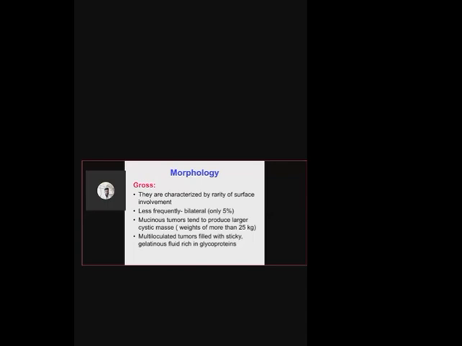So morphology, gross, what do you see? Again, you can see a cystic mass or cystic lesion, an ovarian cyst. The surface epithelium, the external surface, looks normal. There are usually no changes. It looks smooth, and the involvement is usually unilateral. You see only 5% of cases as bilateral. However, serous tumors were most commonly bilateral.